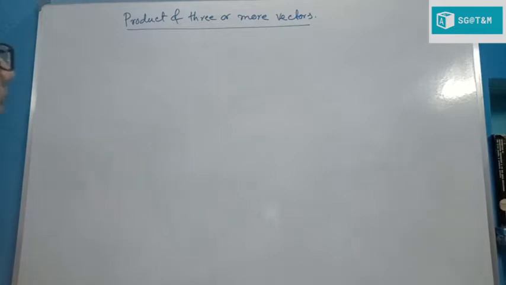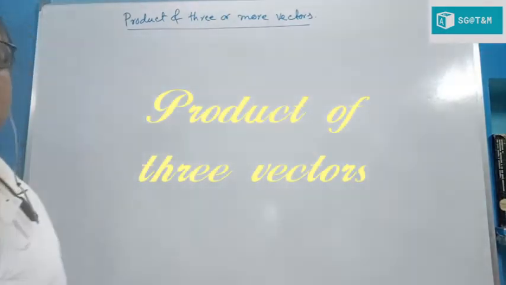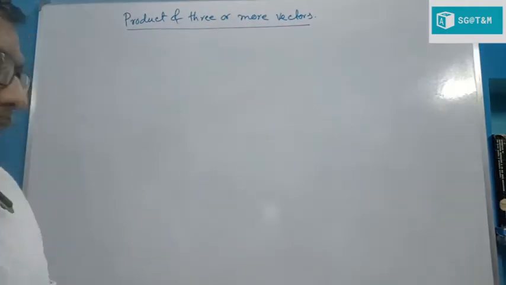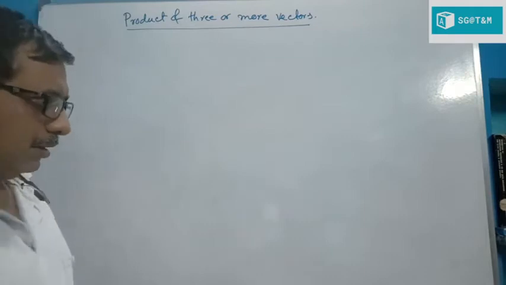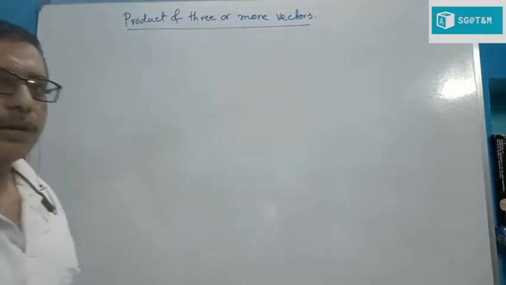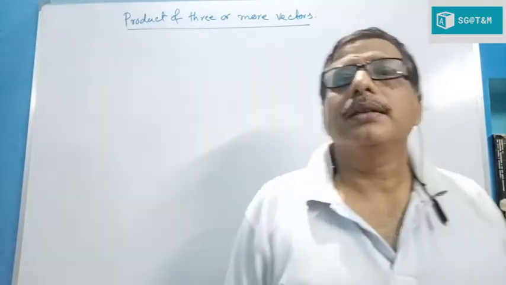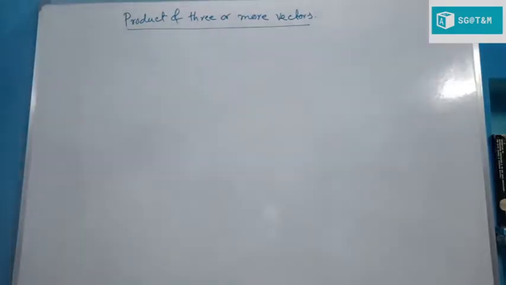We have already discussed in the earlier classes the product of two vectors, dot product as well as cross product, and the application of dot product and cross product. This portion you studied in class 11 in physics. But today we start the product of three or more vectors. It is not in physics. Product of two vectors in physics we have already done, but product of three or more vectors is not in physics in earlier classes.